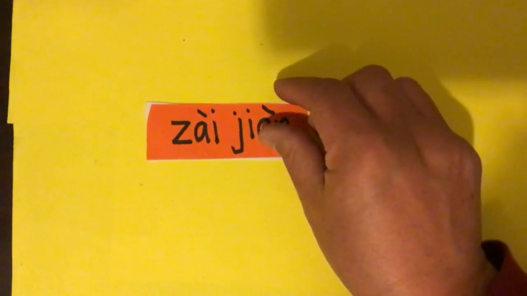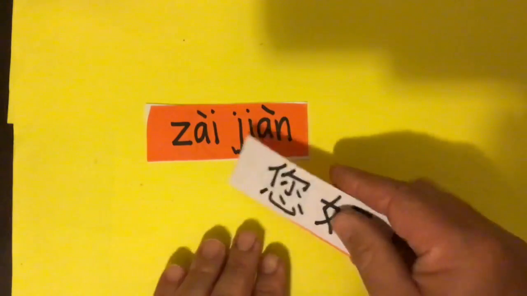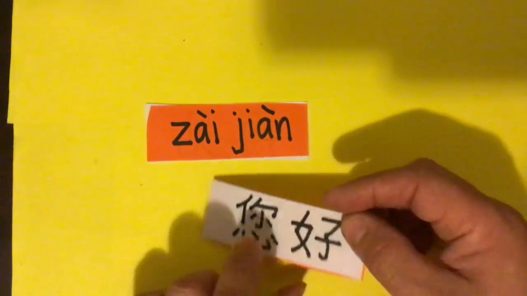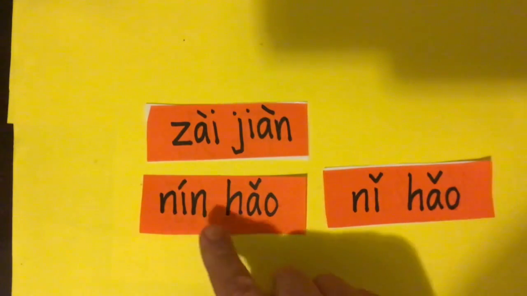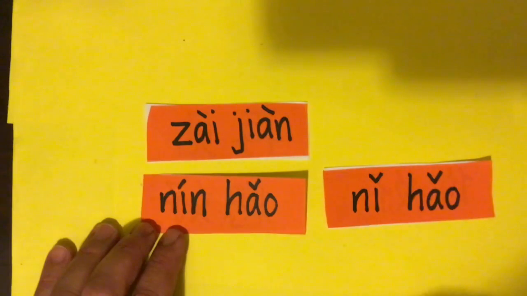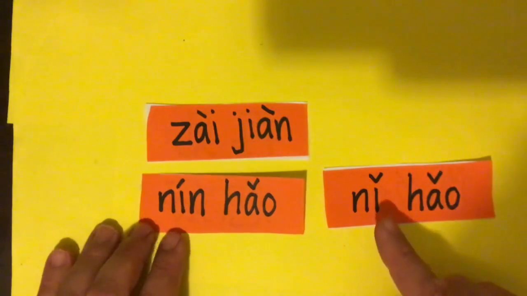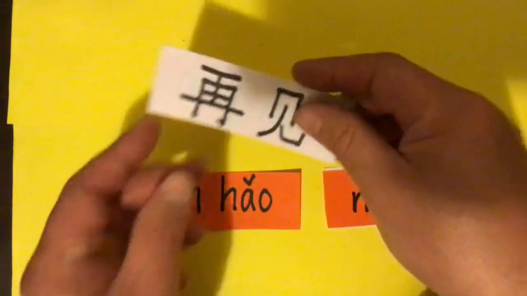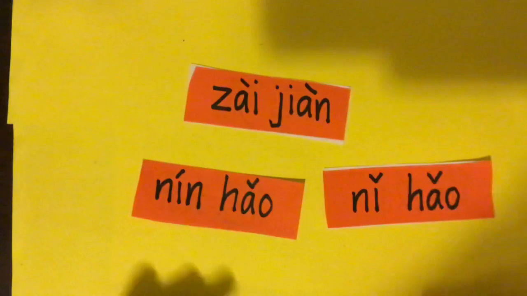Now in previous lessons, we also looked at these two words as well. We've got 再见 and 您好. So the characters look like this. 您好 is a polite version of 你好. So 你好, hello. 您好, that's hello to someone you're going to show a little bit more respect to, like your parents, your teachers, your grandparents, someone in authority. So 您好, 你好. And then we've got 再见, which in characters looks like this. 再见 is another way of saying see you later. 再见.